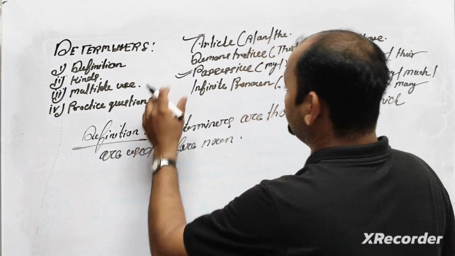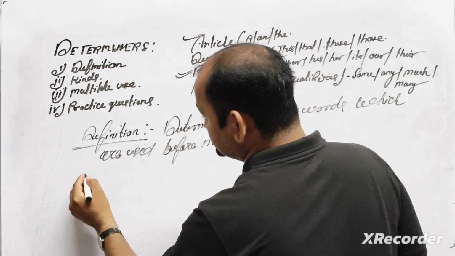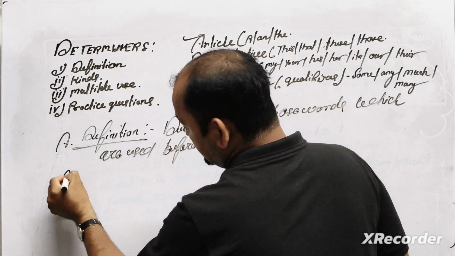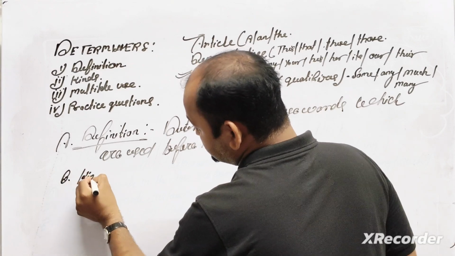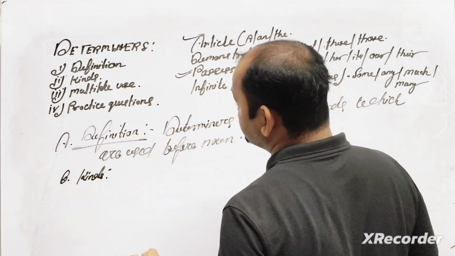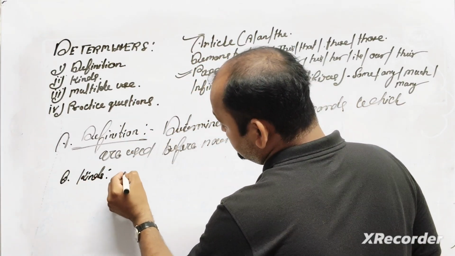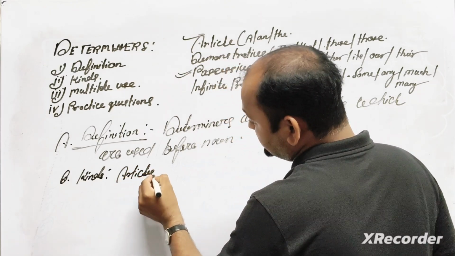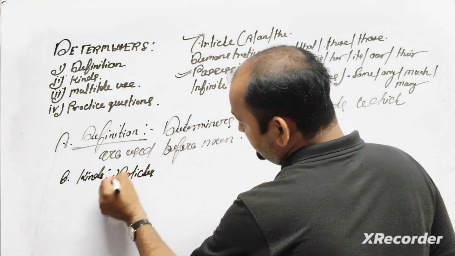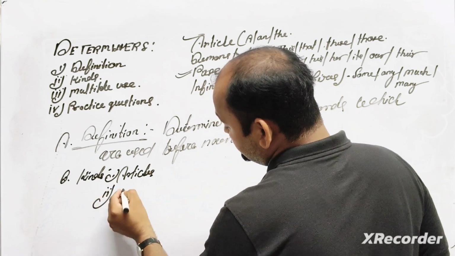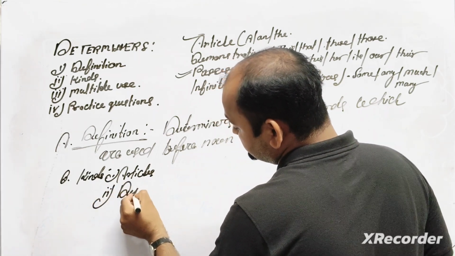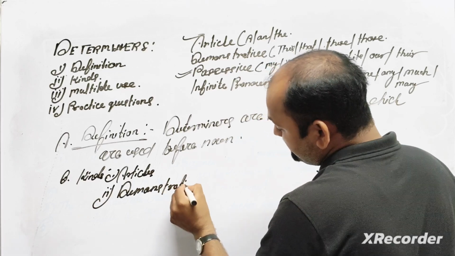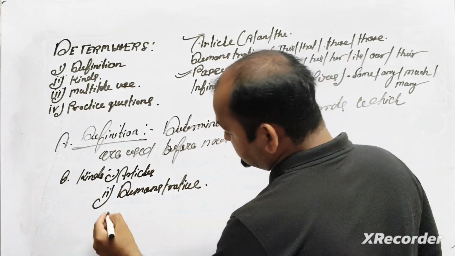Second thing: how many kinds are there? Two kinds we can note down, and I will discuss the points. What kinds are there? Number one, we can call article based. Number two, demonstrative based.